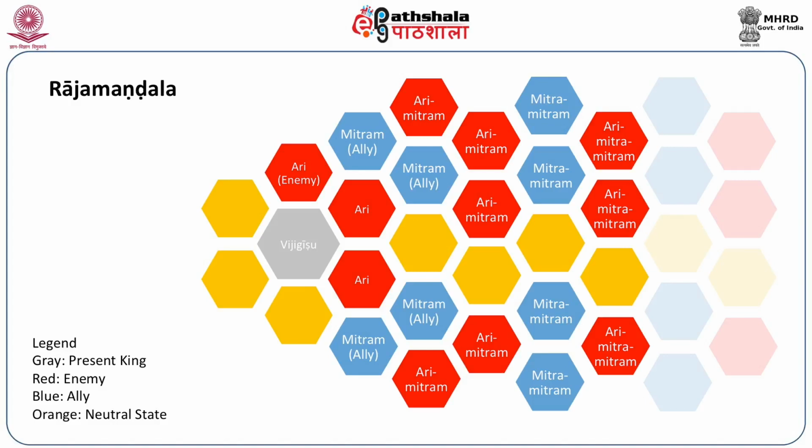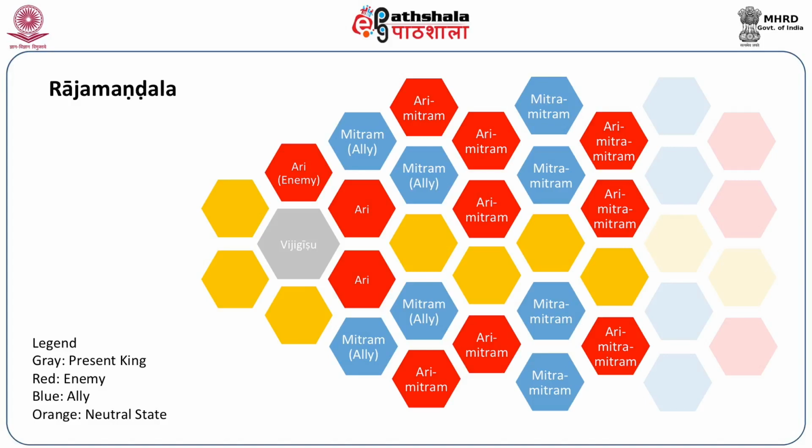Now look at the second layer, which is the people beyond the first arc of red. They are in blue, that is, they are the neighbors of neighbors. Now these are described as Mitram, allies, friend by Chanakya. That is, your enemy's enemy is your friend. Again, you note that not all of them need to be like that, some of them could be neutral.